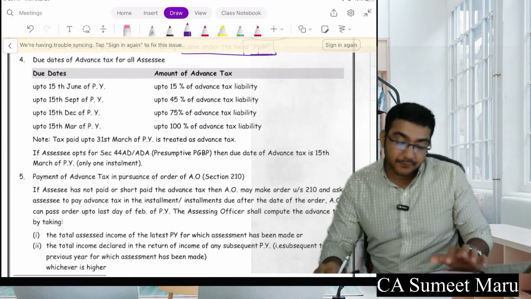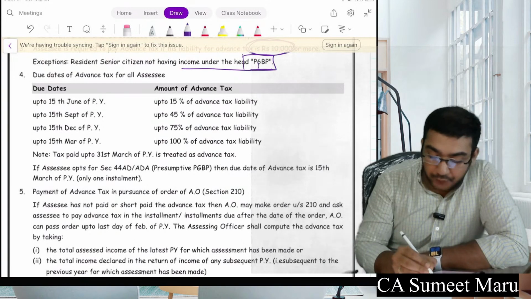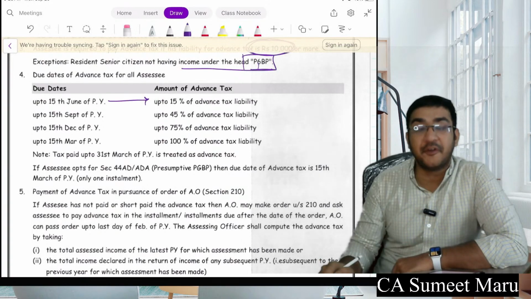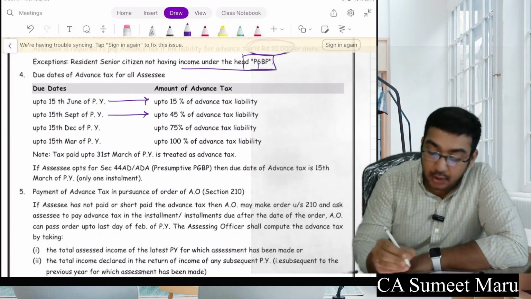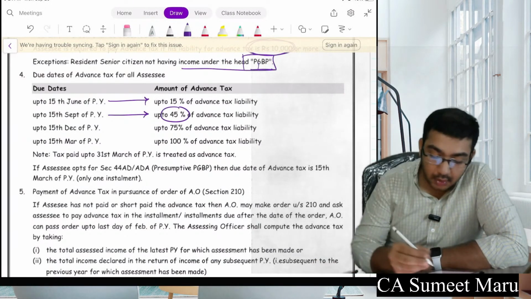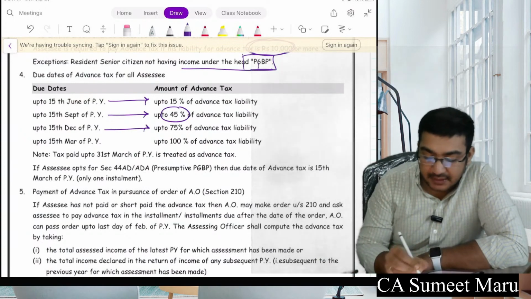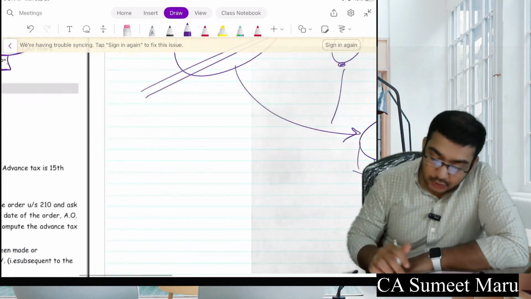So now here, see what the limits are. Up to 15 June, you have to pay 15% of advance tax. Up to 15 September, cumulatively you have to pay 45% of advance tax. 15 December 75% and 15 March 100%. Okay, so remember here.